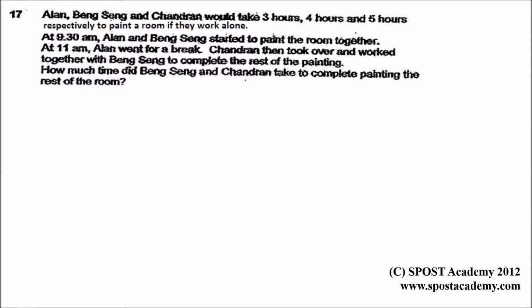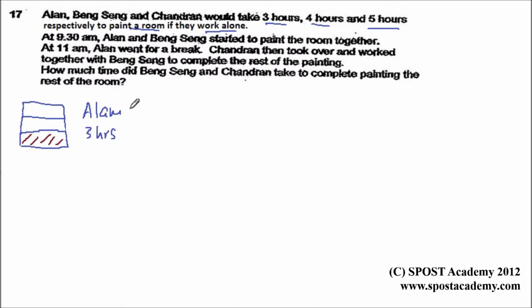According to the first sentence, Alan, Bing-Sing and Chandran took 3 hours, 4 hours and 5 hours to paint a room if they work alone. So if there's a room, which we can draw here, Alan will take 3 hours. That is to say, for every hour, he can only paint 1/3 of the room. So for Alan, in 1 hour, he can paint 1/3 of the room.